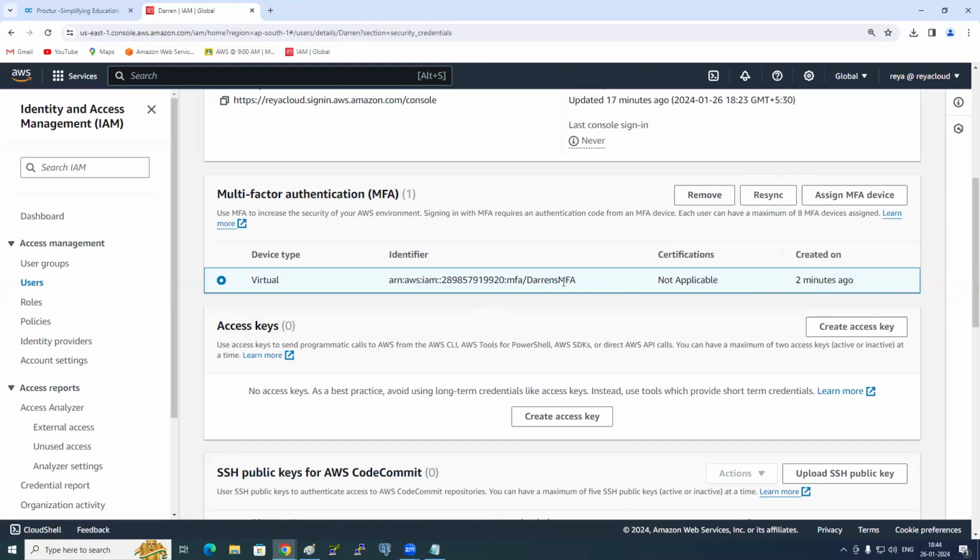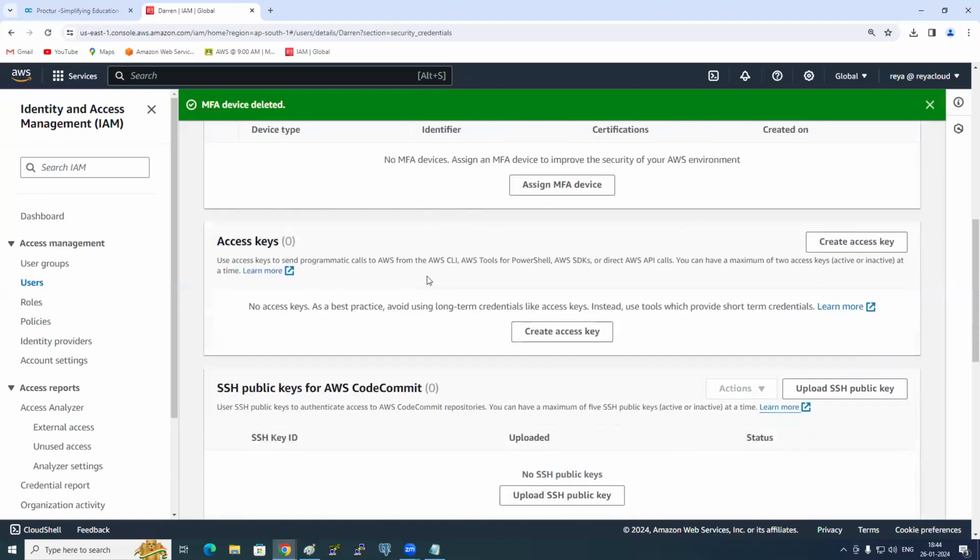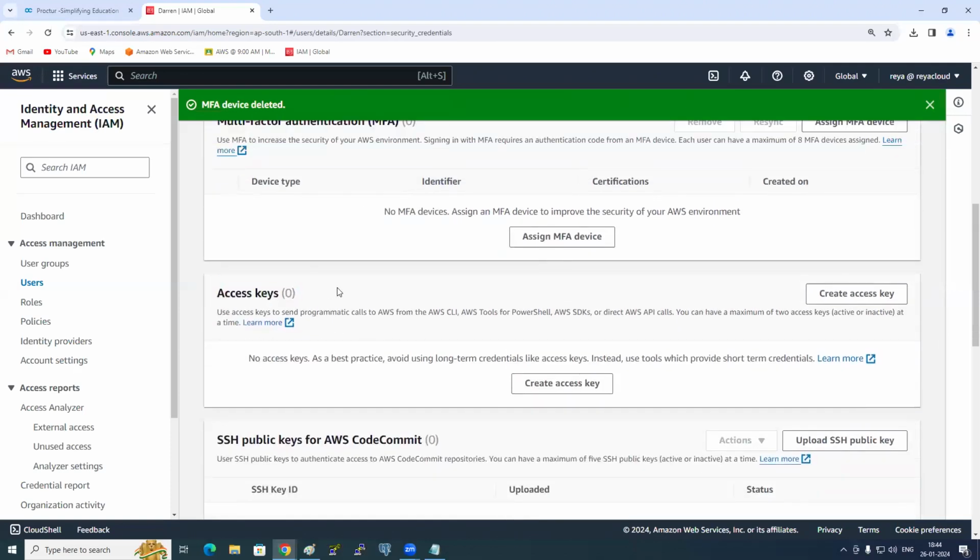Setting up MFA is the same thing. Now I am doing remove. So do you all understand how to set up MFA now? Next, what is next?